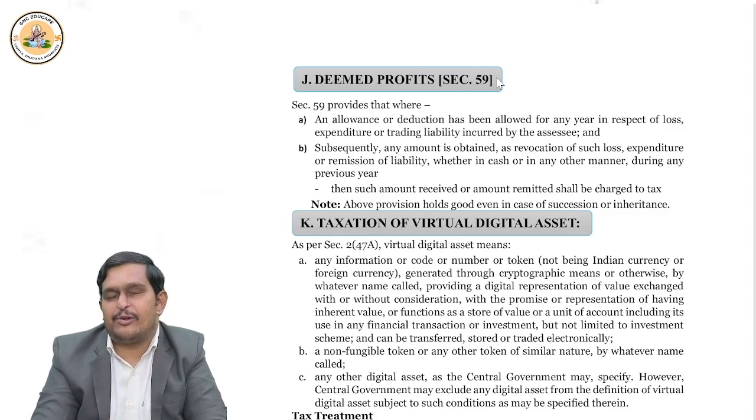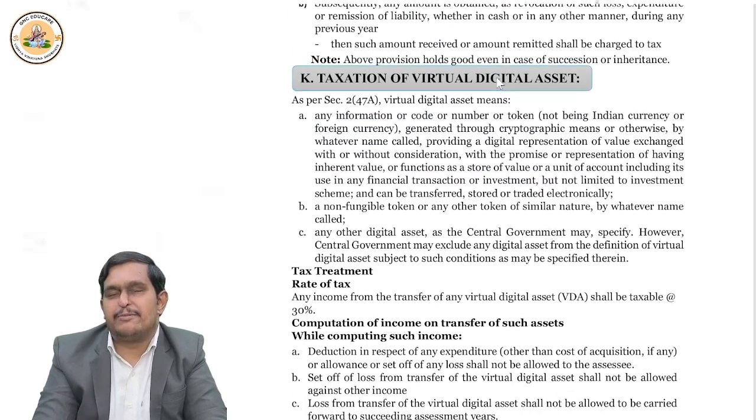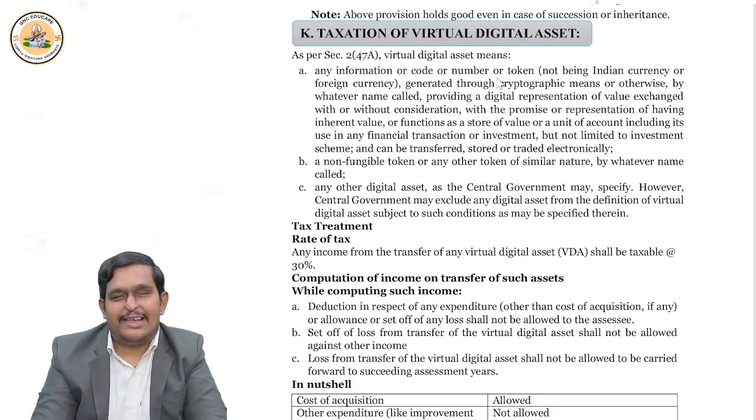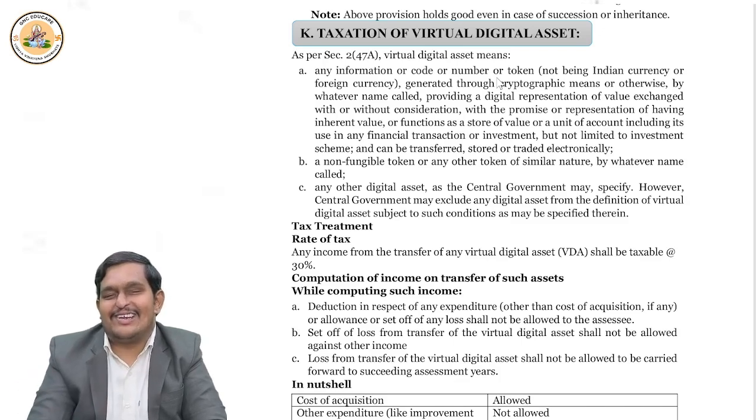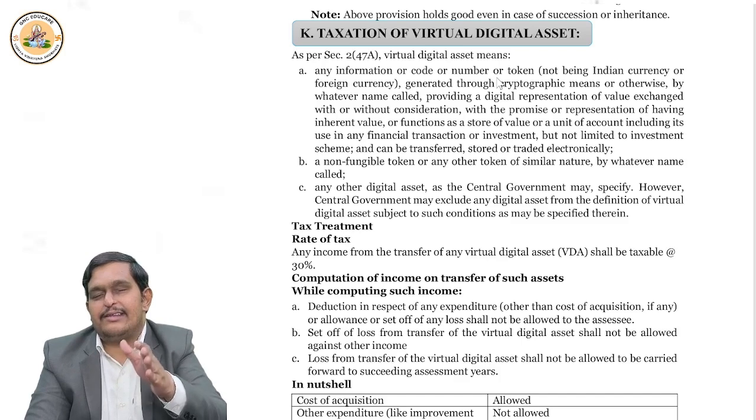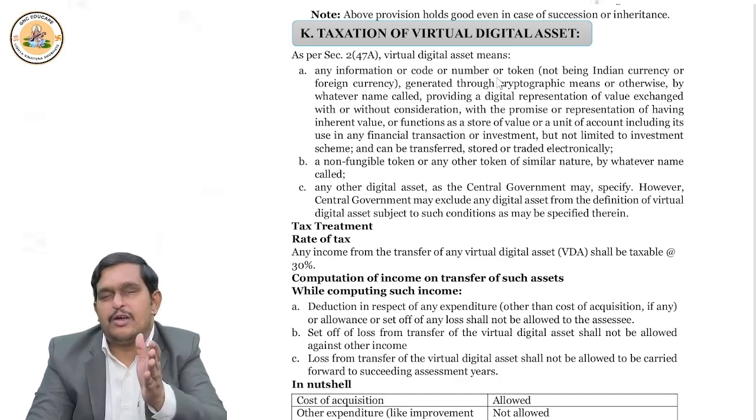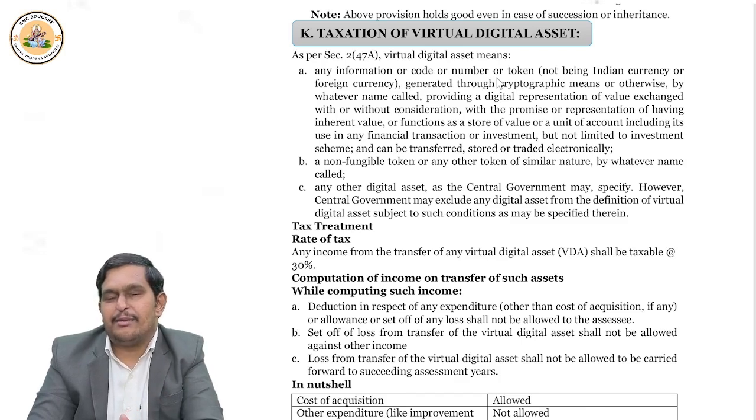Now, last topic of today, that is virtual digital asset. What is it? Basically cryptocurrency. Like you would have heard about Bitcoin, Solana. Even Donald Trump released his own coin. Even GeoCoin is released. All these types of currencies are called virtual digital asset. It may be recorded in some information, code, token, or number, but it is basically virtual digital asset.